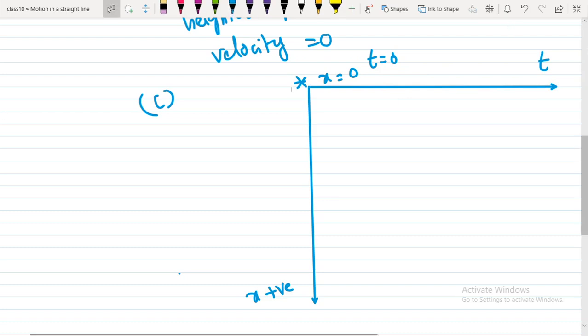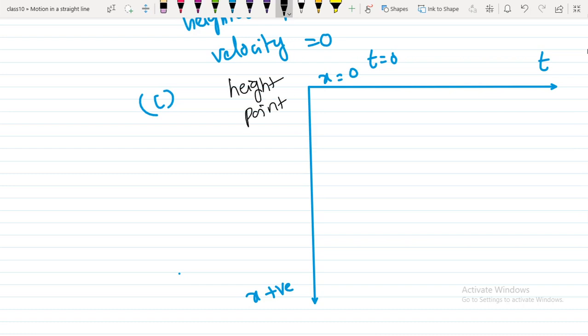This is the highest point, so I should mention it here. Now we need to represent, during upward motion and during downward motion, what are the position, velocity and acceleration signs.